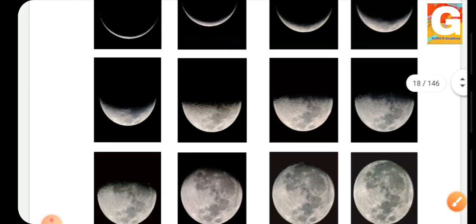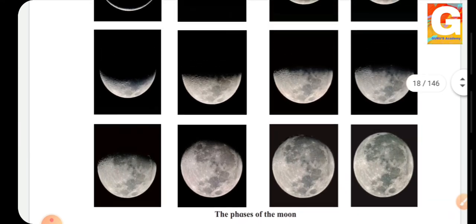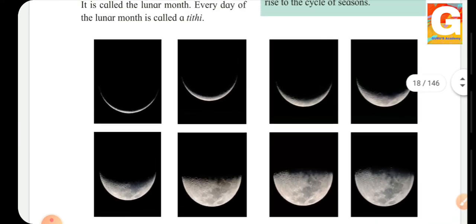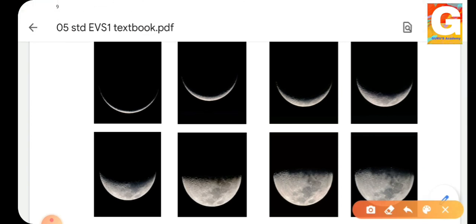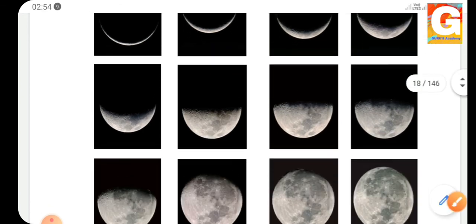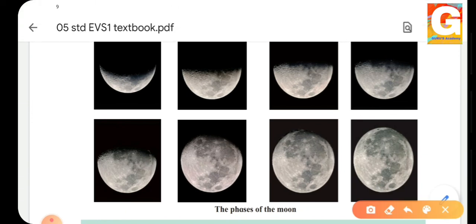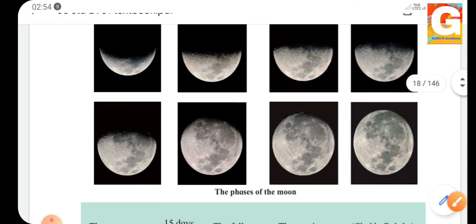Now see students, you all can see from here, these are the phases of the moon given. Let's see what is the first. Yes, this is what we can see after the no moon day, that is Amavasya. The next day of the Amavasya, the new moon day, you can see smaller parts. See, you can see the moon, it is showing very small parts. One of the phases you can see is half, and the last phase is the full moon day, which is the Purnima. So all these are the phases of moon.